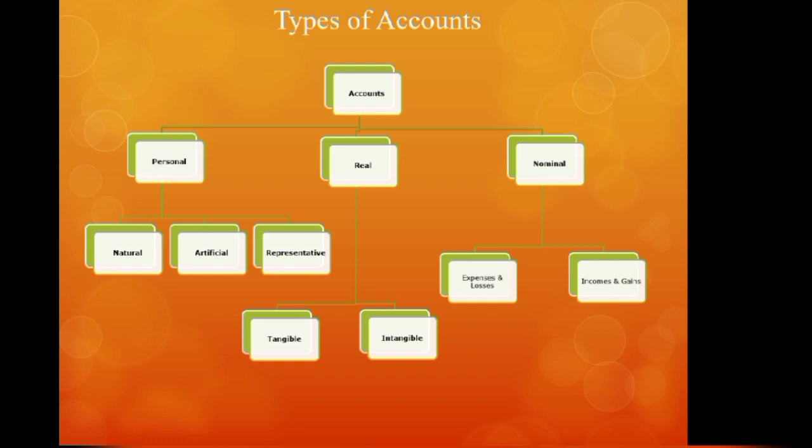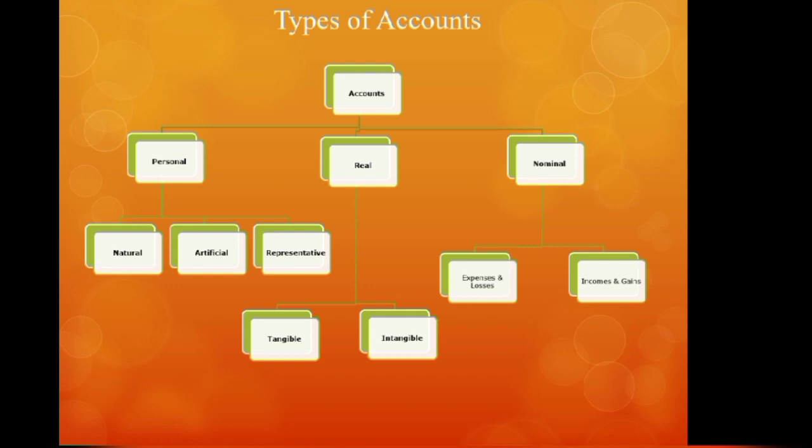Then the second category of accounts is real account. Real account, again, you can divide into tangible real account and intangible real account. Tangible real accounts are related to the assets or properties of the business which can be seen, which can be touched. Okay, so which are visible to your eyes, those accounts are called tangible real accounts.